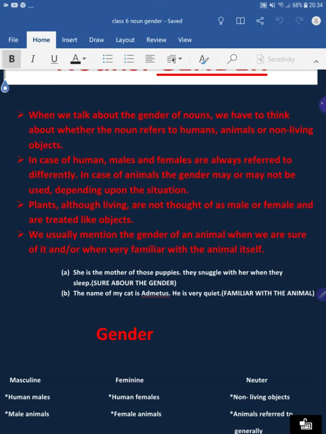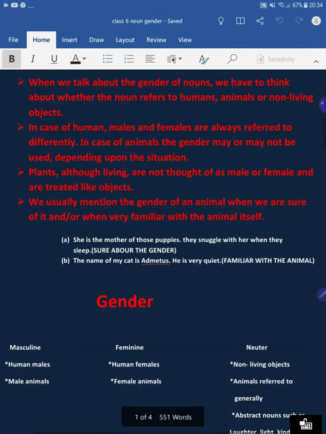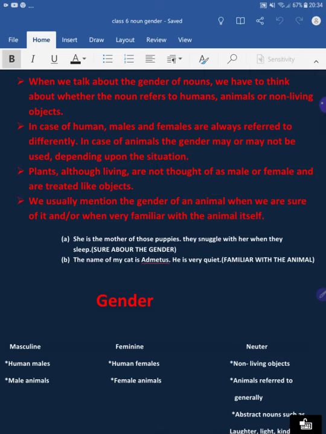If we are referring to a female, we say her, herself. In the case of animals, gender may or may not be used, depending upon the situation. The next point is that plants, although living, are not thought of as male or female and are treated like objects. So we will use it.